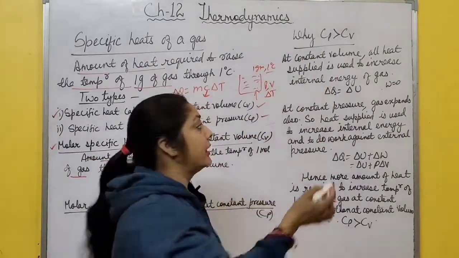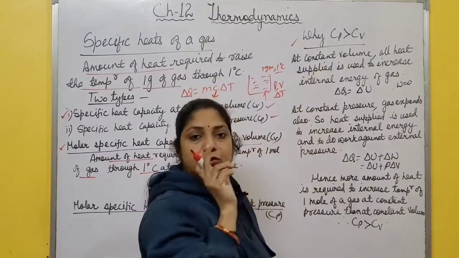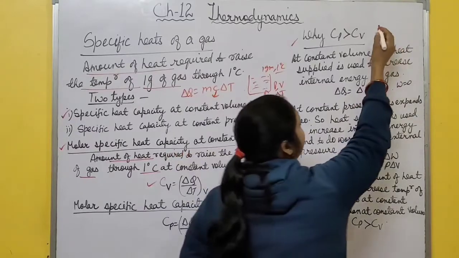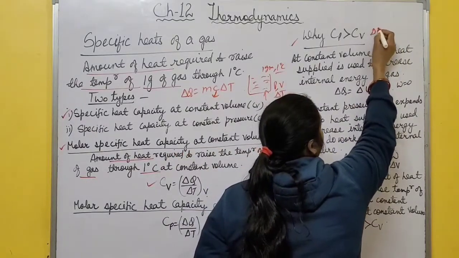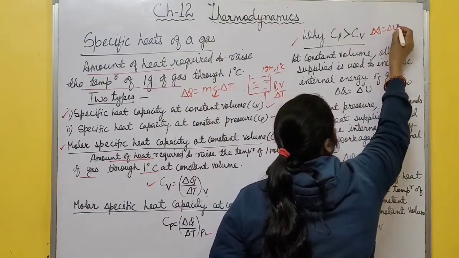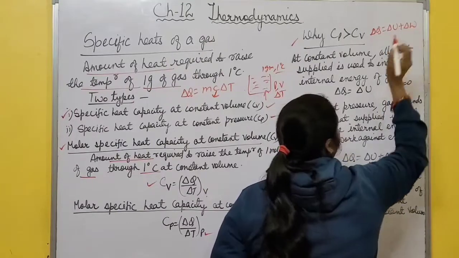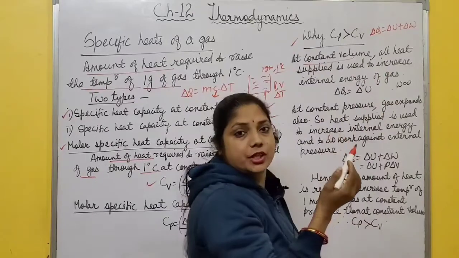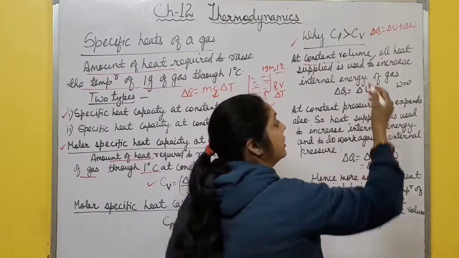Why is Cp greater than Cv? Actually, when a gas is heated at constant volume, what happens? From the first law of thermodynamics, delta Q is equal to delta U plus delta W. When a gas is heated at constant volume, there is no change in volume, so no external work is done by the gas.